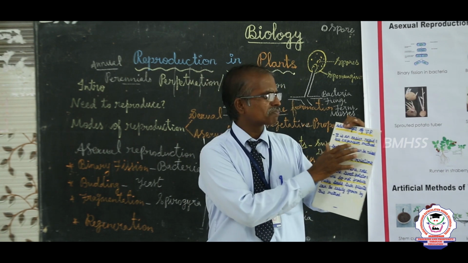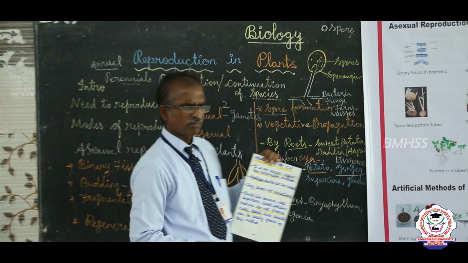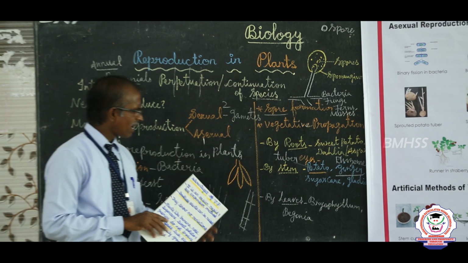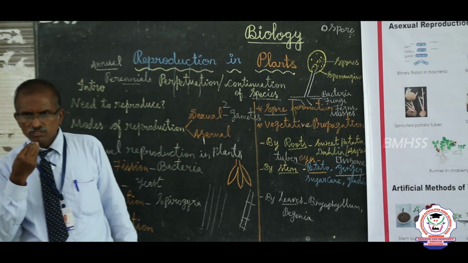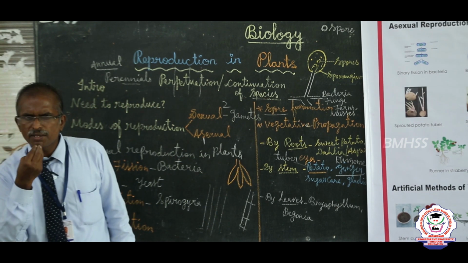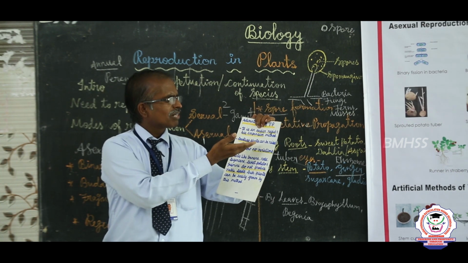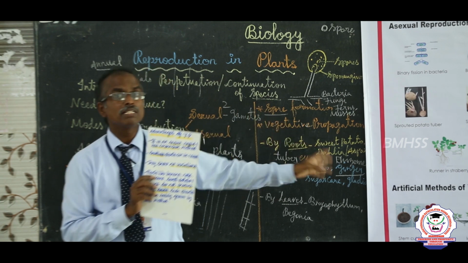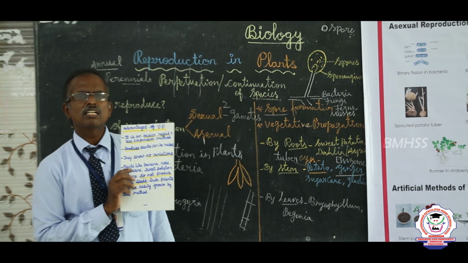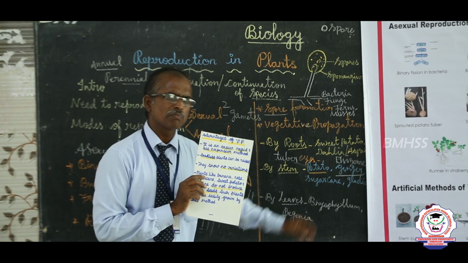That is a less expensive method of reproduction. That is the first point. Second point: now we are eating so many seedless grapes. Seedless plants can be raised in this method.